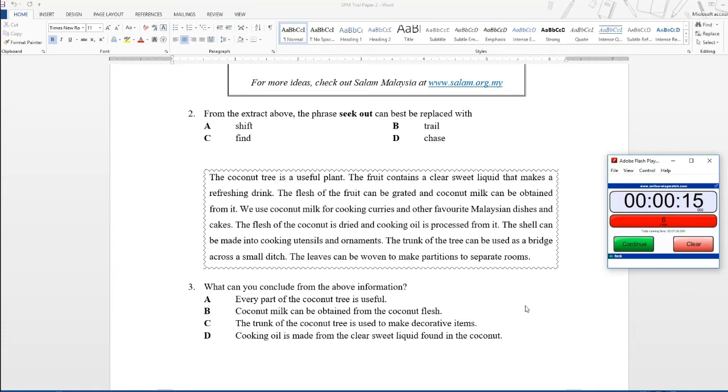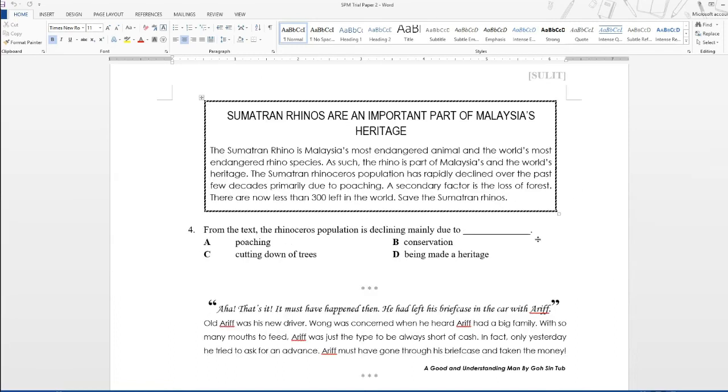Okay, so time's up. Number 3. If you answered A, every part of the coconut tree is useful, then you are correct. Let's go on to question 4.